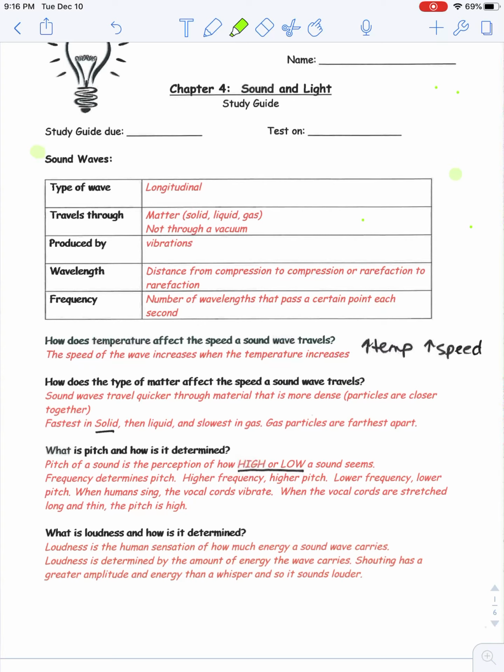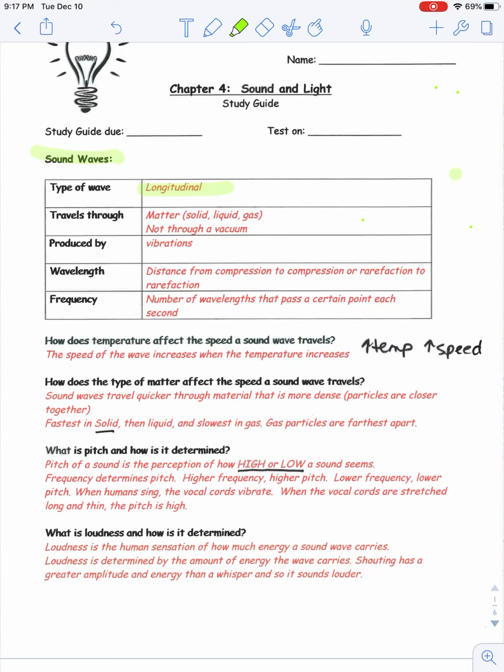Sound wave is the one that we started out with. It is a mechanical wave. It is a longitudinal wave. It is the only true longitudinal wave that we studied. It travels through solid, liquid, gas, but it cannot travel through a vacuum, empty space, outer space, which is why we cannot hear sound out in space. It is produced by a vibration.